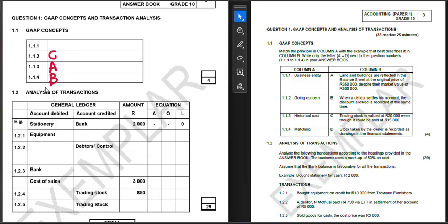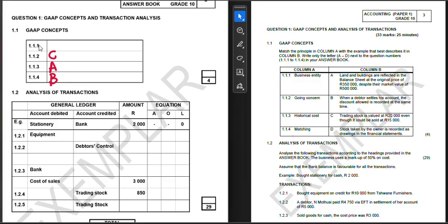So if the owner takes something from the business, it means that the owner must pay it back. That's why we record that as drawings. His main way of paying it back is by him losing the value of whatever he has invested in the business, because drawings affect the investment that the owner makes in the business. Now, ladies and gentlemen, we deduce and we explained.